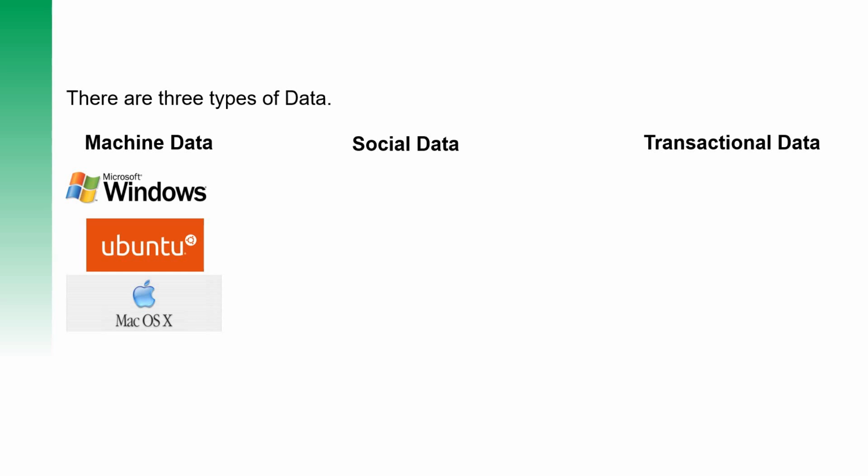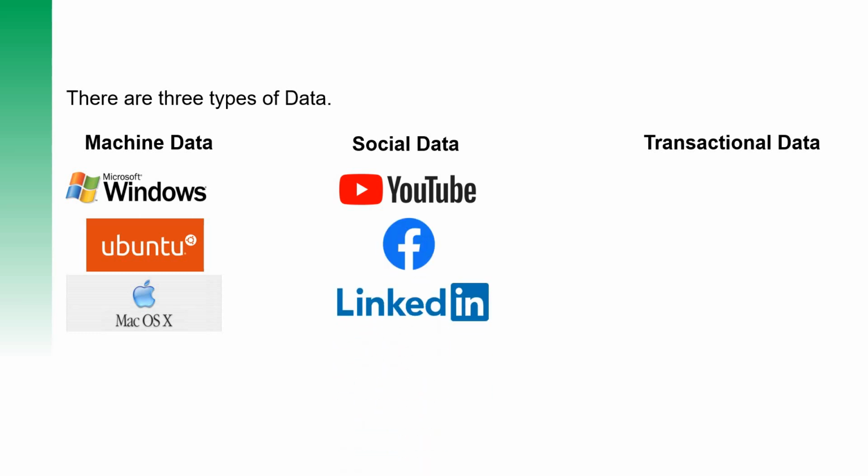Next is social data. Social data is basically generated from social media systems. For example, we all know about YouTube, Facebook or LinkedIn. The data which is generated from these platforms is called social data.